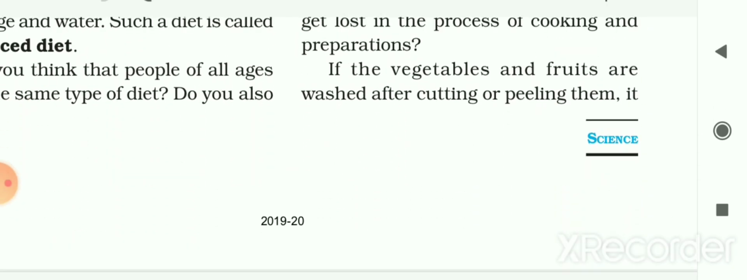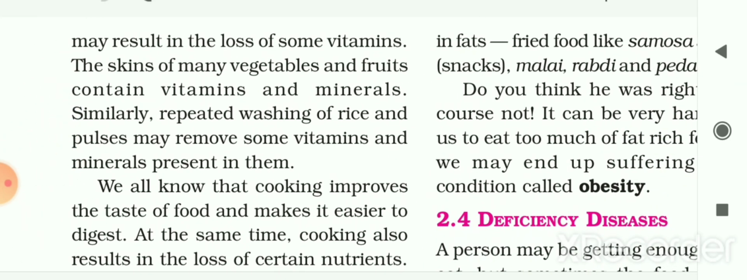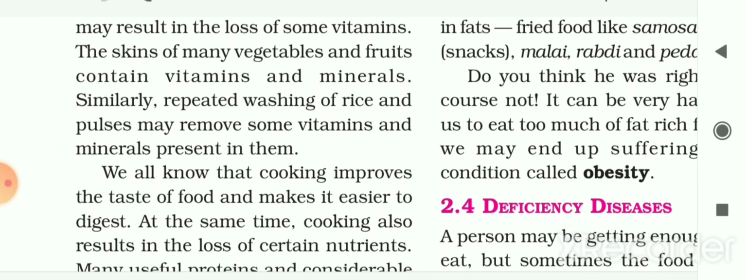So let me see how we can lose these components of food in the process of cooking and preparation. If the vegetables and fruits are washed after cutting or peeling them, it may result in the loss of some vitamins, as the skin of many vegetables and fruits contains vitamins and minerals also. Similarly, repeated washing of rice and pulses may remove some vitamins and minerals present in them.